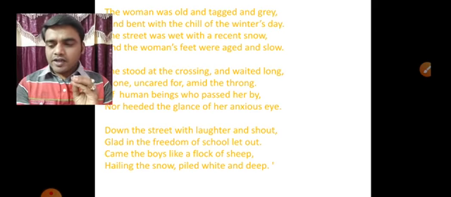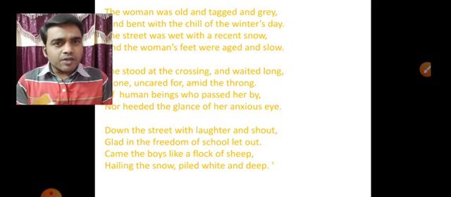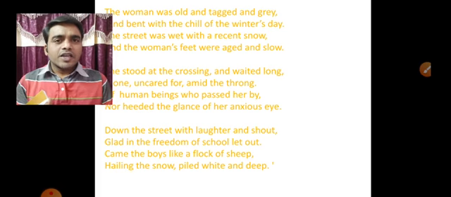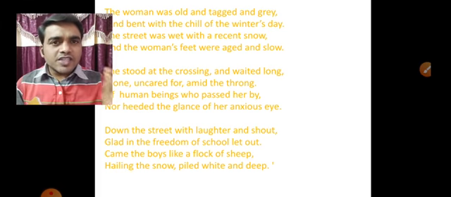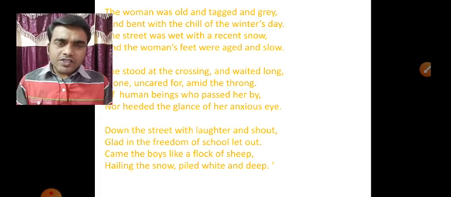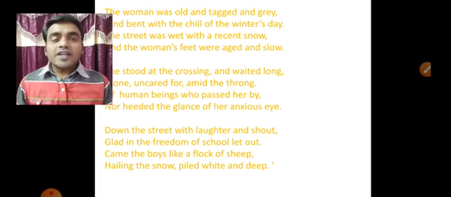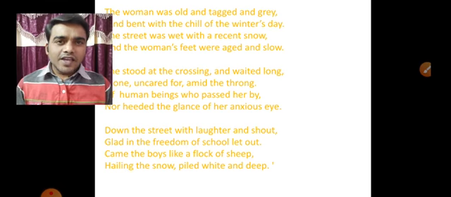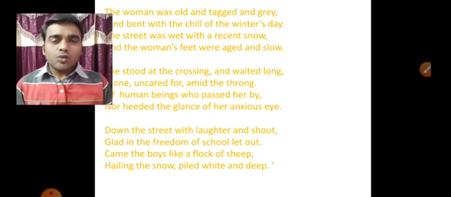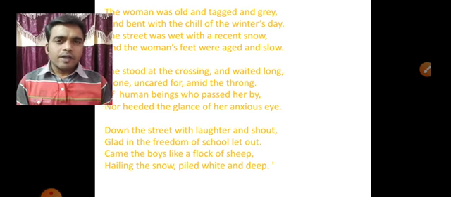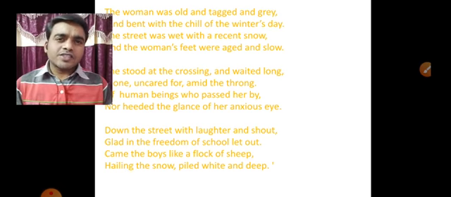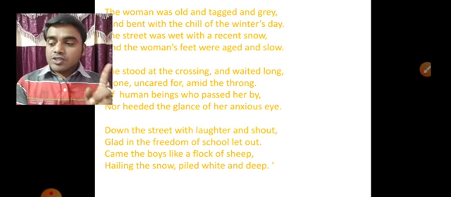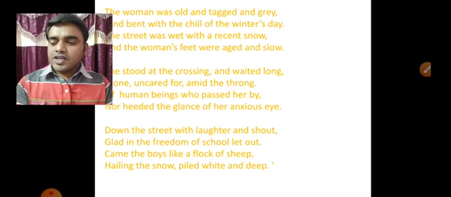Look at your textbook, children. What do you mean by ragged? We come across the word ragged. It has a T here, but make it an R. Ragged in the sense aged. And grey, grey in the sense white-skinned. When people become aged, their skin will be grey and there will be wrinkles on their skin. And she was bent with the chill of the winter's day. The street was wet with the recent snow and the woman's feet were aged and slow.